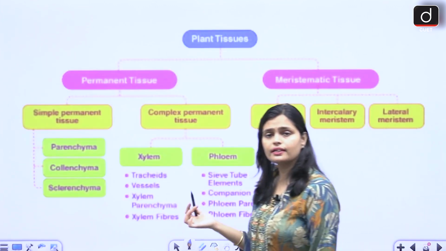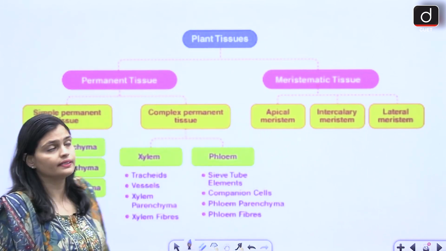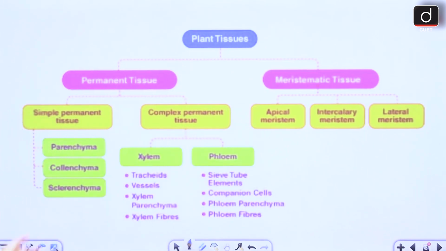This is how you can classify the plant tissue. So plant tissue is of two types, permanent and meristematic.